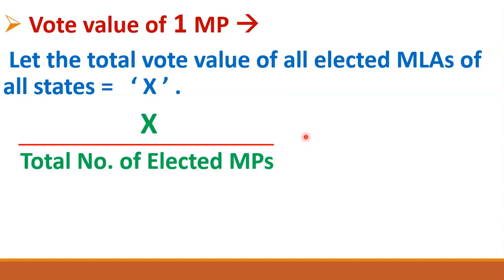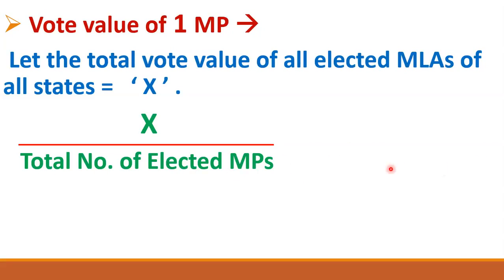Then you have to multiply this number by the total number of elected MPs. If you have to find the total vote value of all the elected MPs, you have to multiply this number with the total number of elected MPs. So here also this is the total number of elected MPs, and here also it is the total number of elected MPs. So they will cancel out.